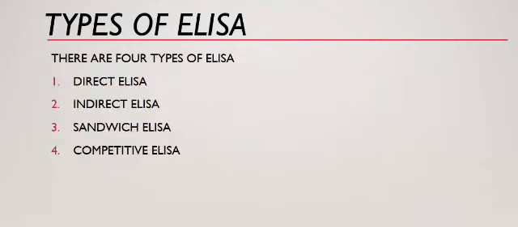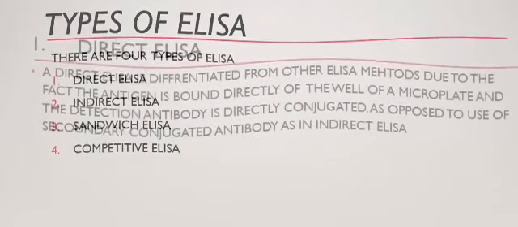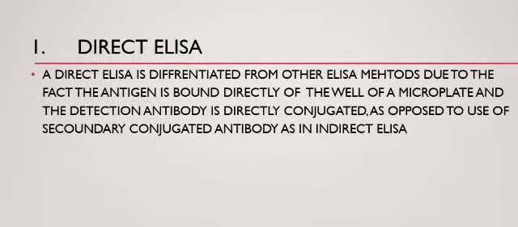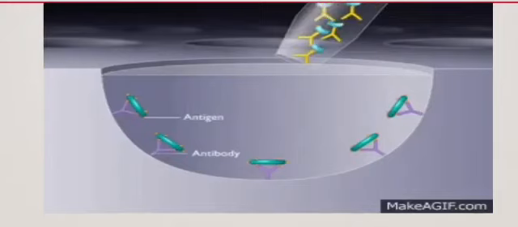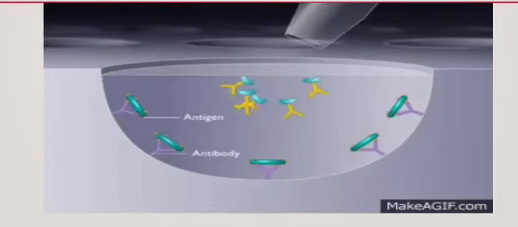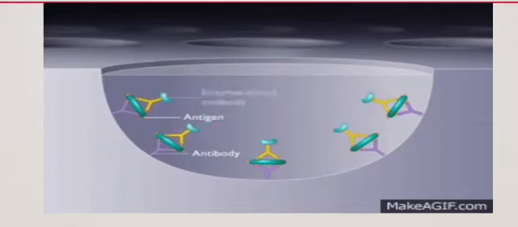Types of ELISA. There are four types of ELISA: direct ELISA, indirect ELISA, sandwich ELISA, and competitive ELISA. Direct ELISA. A direct ELISA differs from other ELISA methods because the antigen is bound directly to the wall of a microplate and the detection antibody is directly conjugated, as opposed to the use of secondary conjugated antibodies as in indirect ELISA. In this we can see that the antibodies, antigen and enzyme-linked antibodies interact with each other.